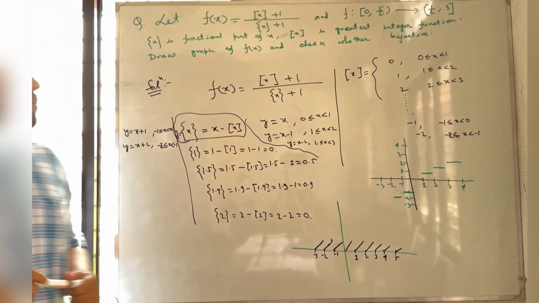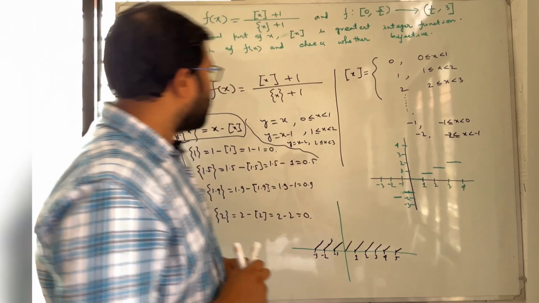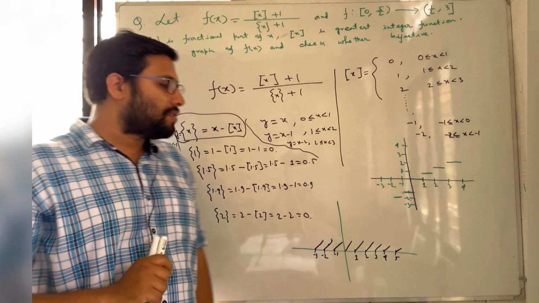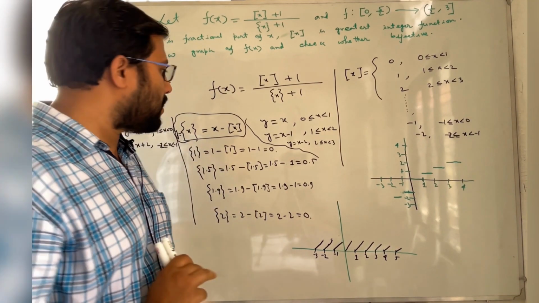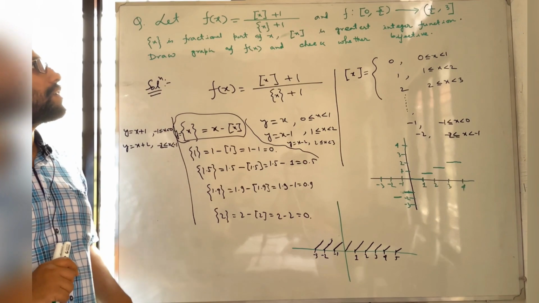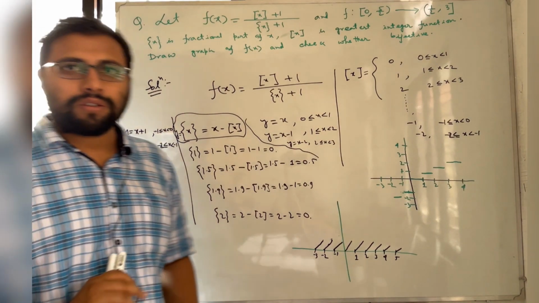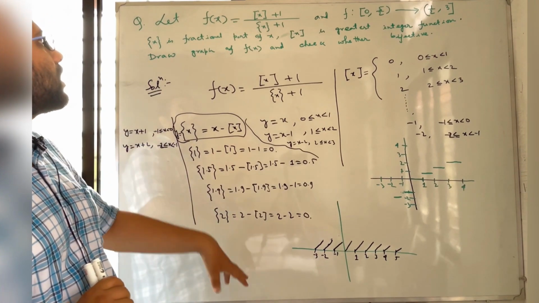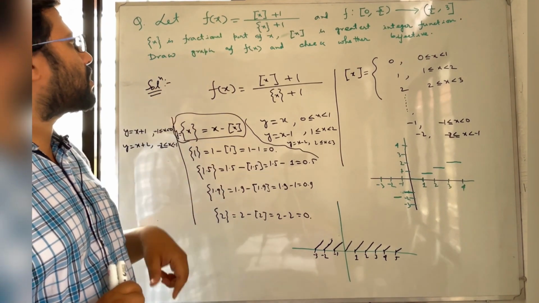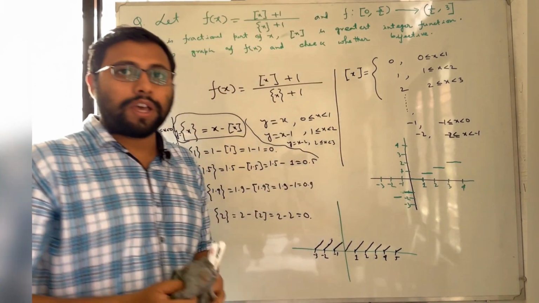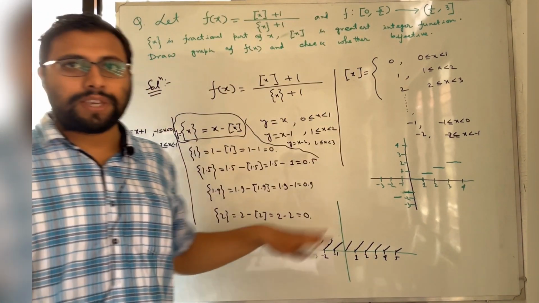Now we already learned the nature, behavior, and the graph of box x and the fractional part of x. Now, using these two graphs, we will finally conclude the graph of fx. Okay, and I hope you all have already written all these things.